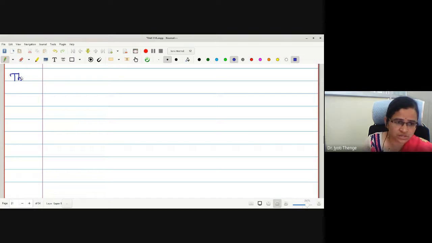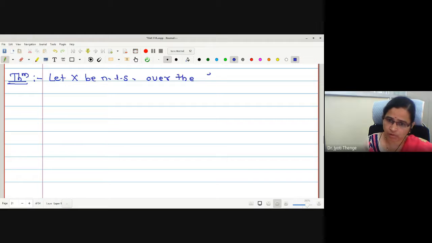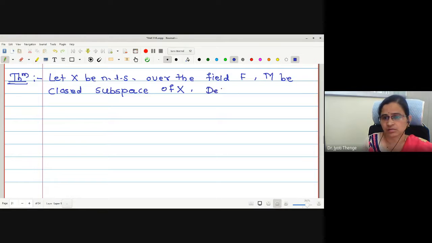Therefore, let me write the statement of the theorem here. Let X be a normed linear space over the field F, and M a closed subspace of X. Define, what am I going to define here?